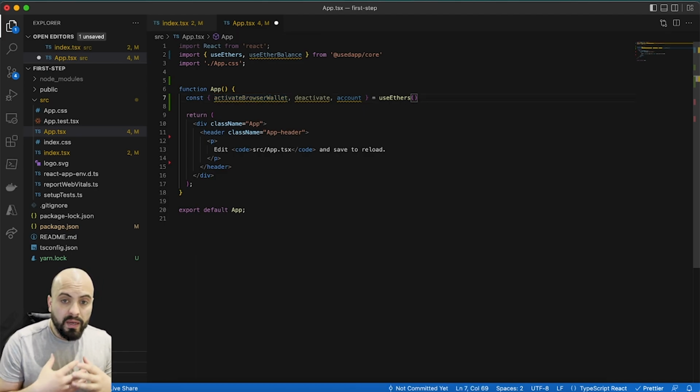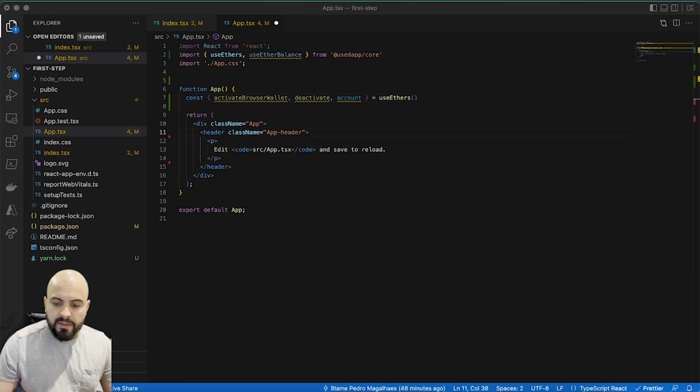So these are three very important pieces. The first one is to connect to the wallet and bring me the wallet address. So the first one is to connect to MetaMask. The second is to deactivate. I mean, if you connect, you can also disconnect. And the third one is the account. It means the wallet address.